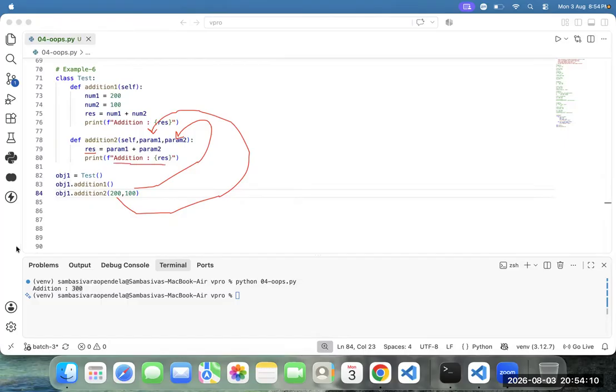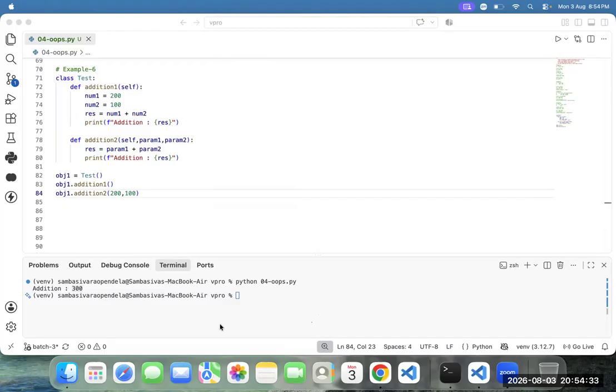What is the difference between addition one and addition two? In addition one, no parameters. In addition two, we have the parameters. Got it or not? Run the code.